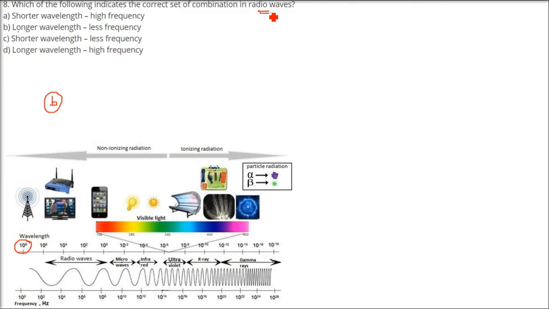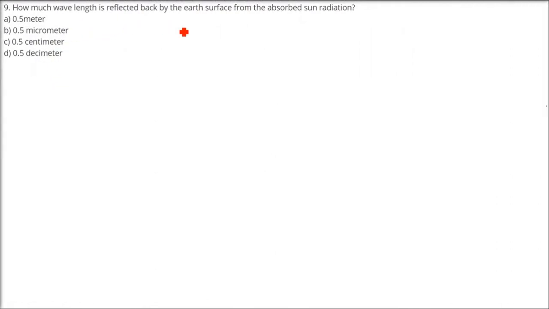Now the question would have been, say, gamma rays. So the first would have been correct, shorter wavelength and high frequency, because you cannot have shorter wavelength and shorter frequency, or longer wavelength and longer frequency.